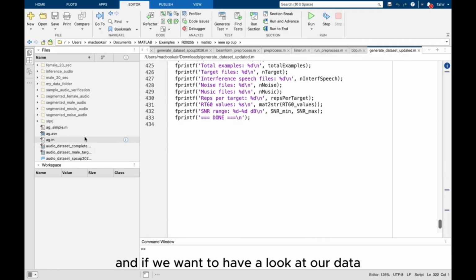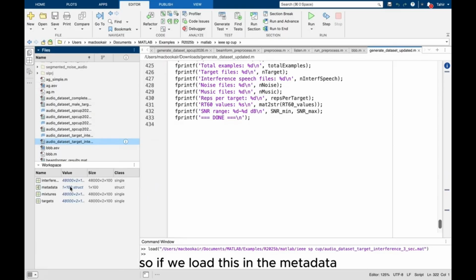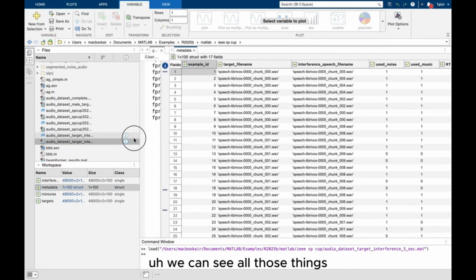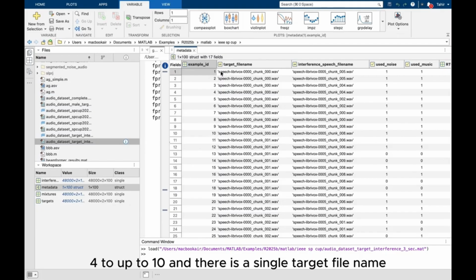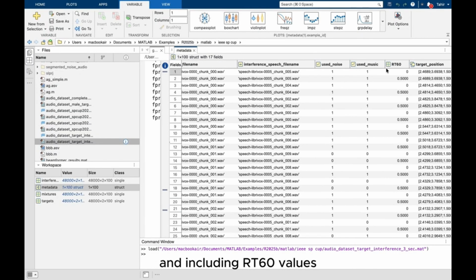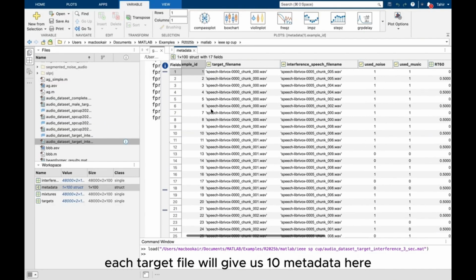And if we want to have a look at our data, if we load this metadata, we can see all those things. As you can see, in example ID 1, 2, 3, 4 up to 10, there is a single target file name, and for this single target file name we have 5 different interference file names, including RT60 values 0 and 0.5. So basically each target file will give us 10 metadata entries here.